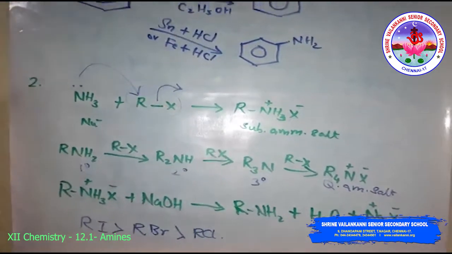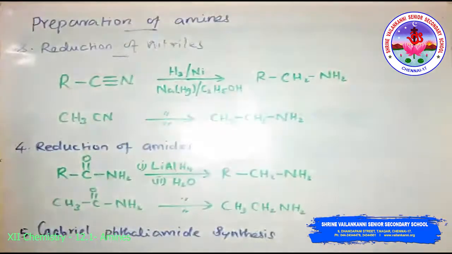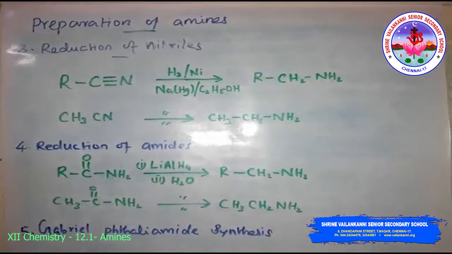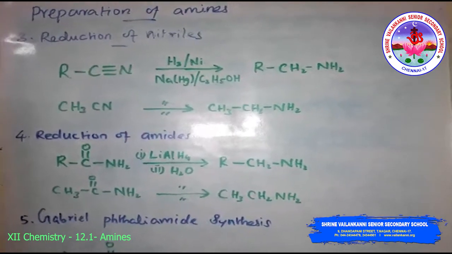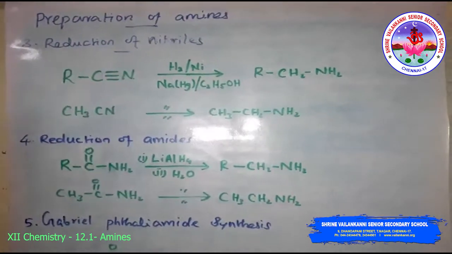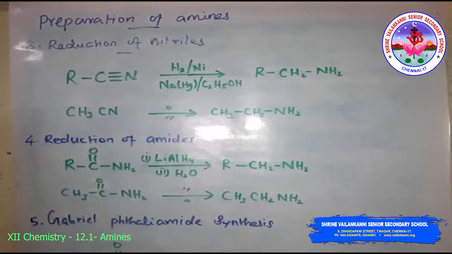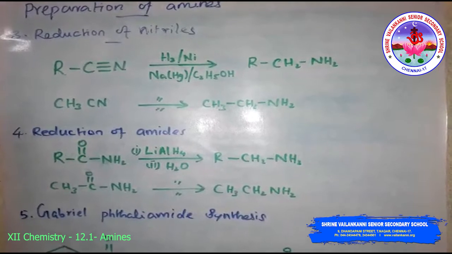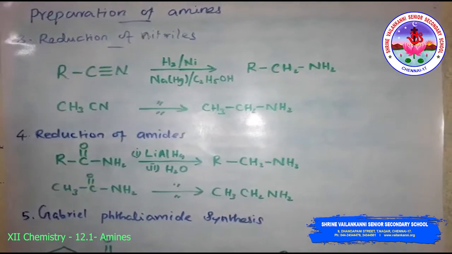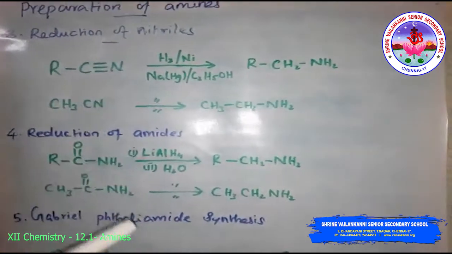Then reduction of nitriles. Look at this reaction. Nitriles on reduction with lithium aluminum hydride or by catalytic hydrogenation produce the primary amine.